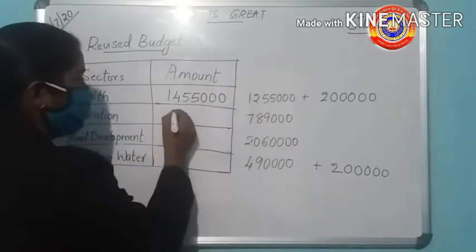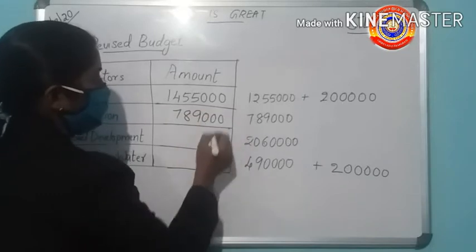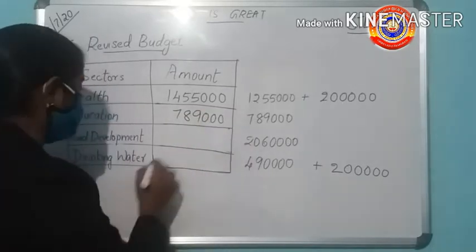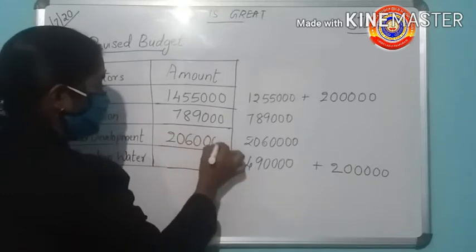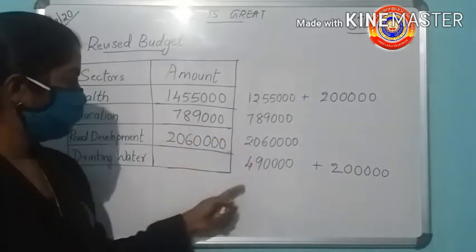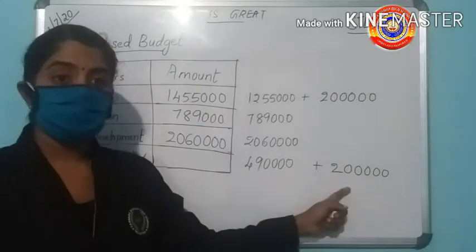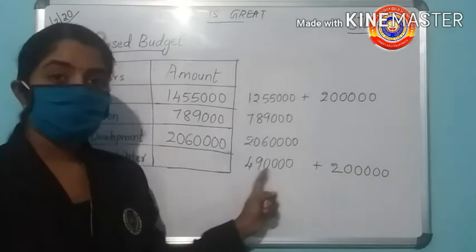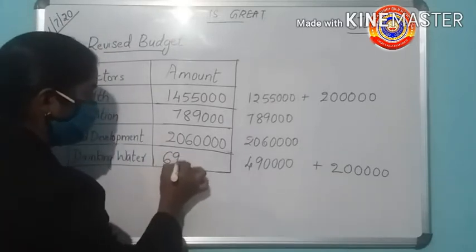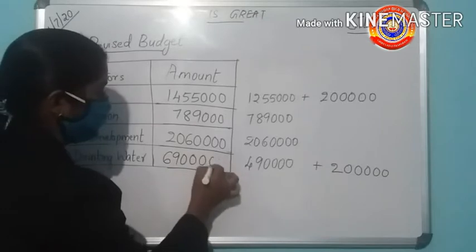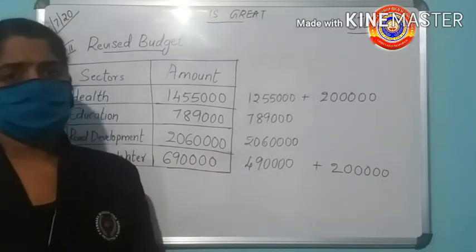Then 7,89,000. Then 20,60,000. Next 4,90,000 plus 2 lakh. What is the answer? 6,90,000. Have you all understood these two revised budgets?